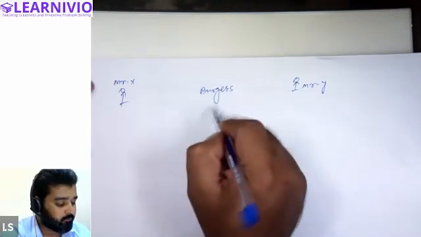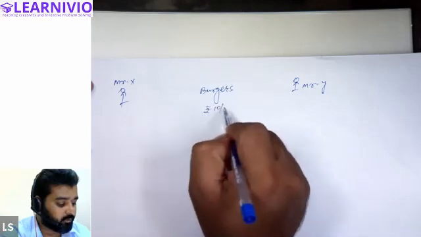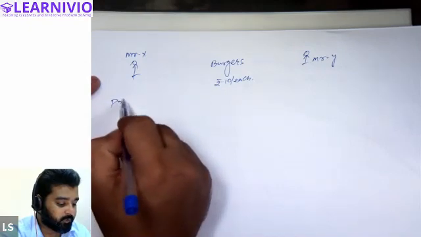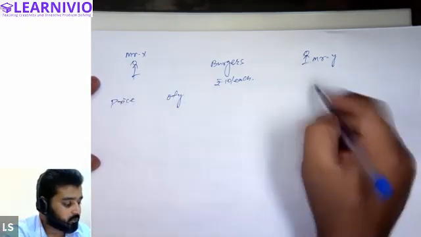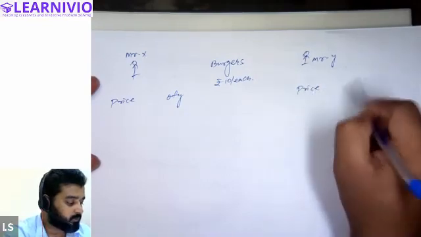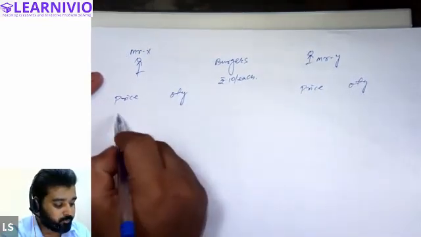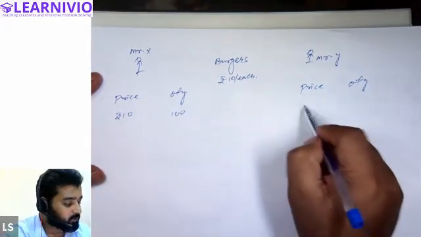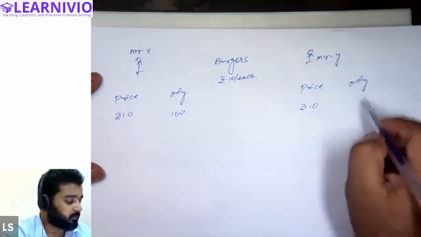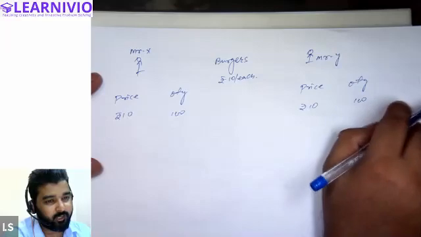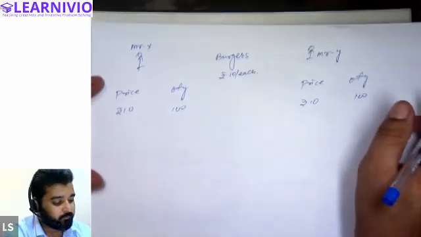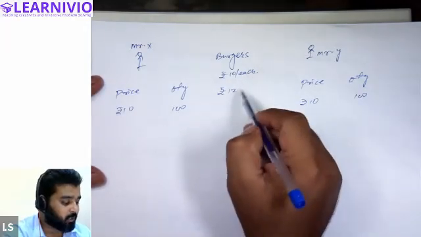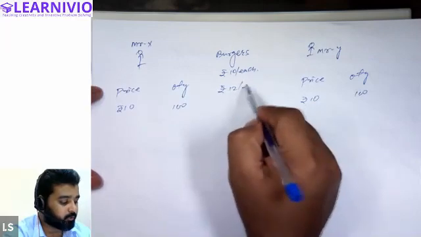All right. And assume that the price of the burger is 10 rupees per unit. Mr. X was purchasing burgers, and Mr. Y was also purchasing burgers. When the price of the burger was 10 rupees, Mr. X used to buy 100 units of the burger, and Mr. Y also used to buy 100 units of burger at 10 rupees. Both are buying the same quantity at 10 rupees. Now what is happening? Price of the commodity increases by 2 rupees. That is, the burger is now priced at 12 rupees per unit.